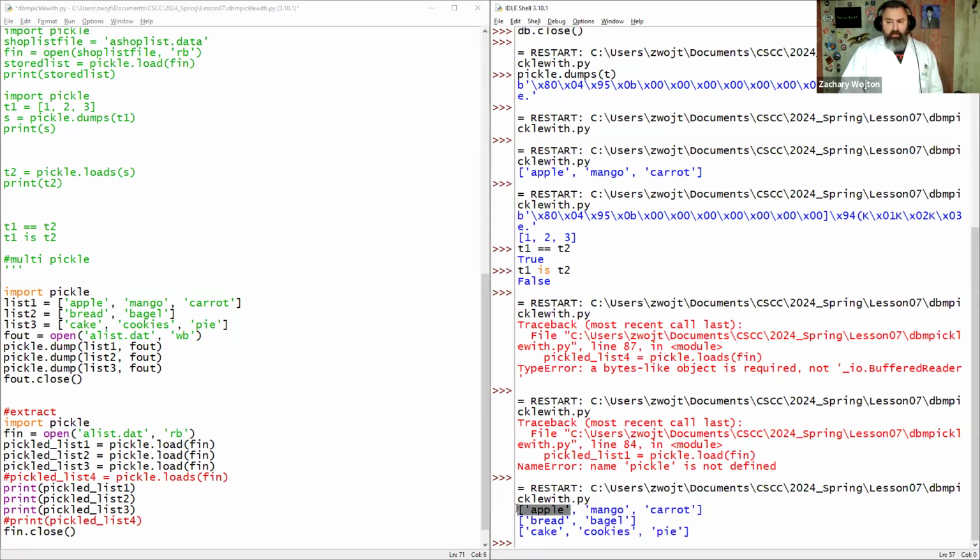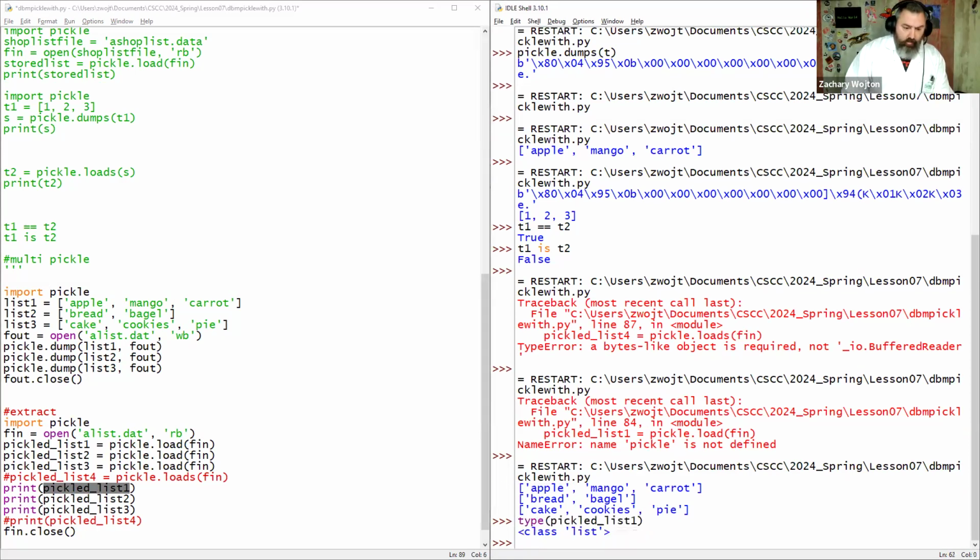Everything you learned from indices works. List 1 is just that. It's now a list. So if we go over to here and type list 1, it's a list. So now you could do a for loop for each item in each list.